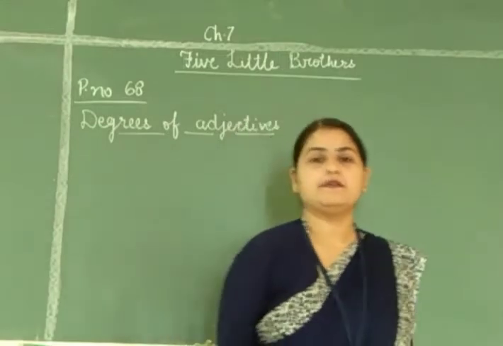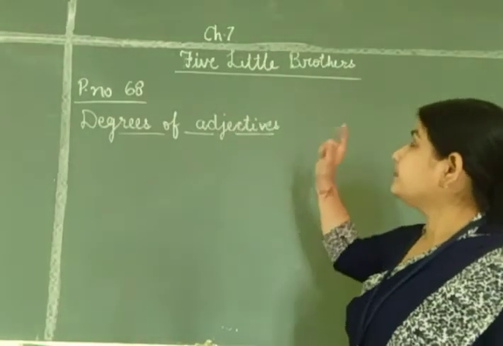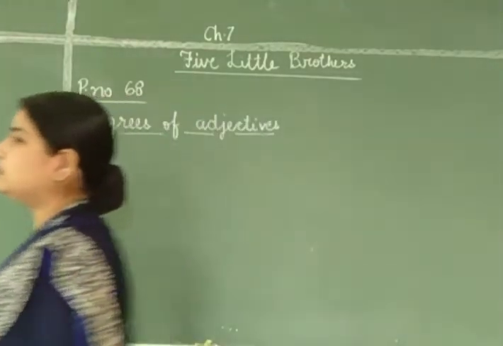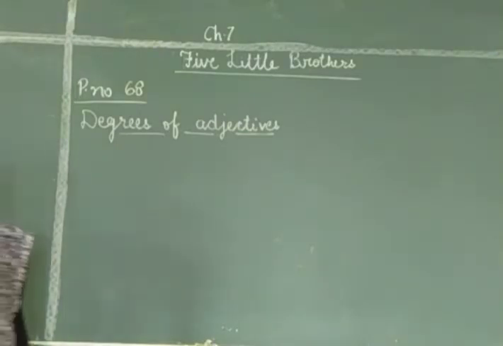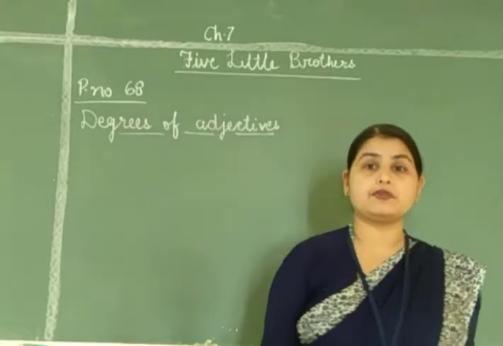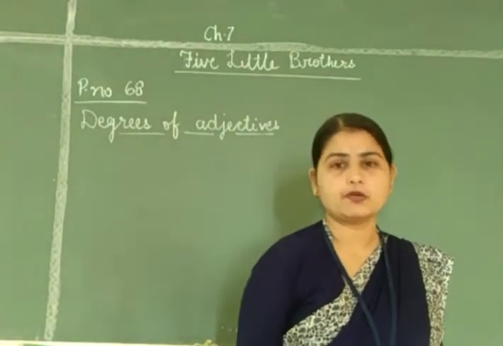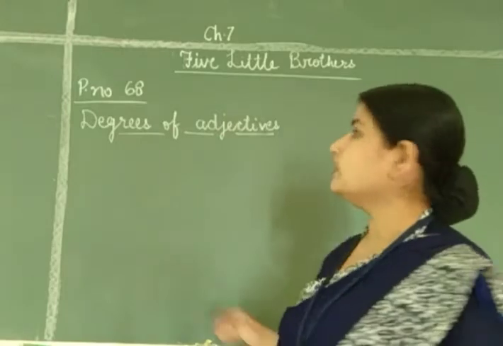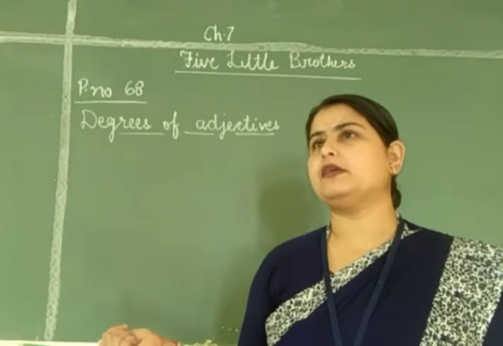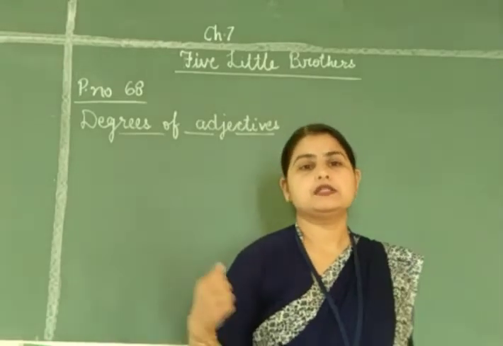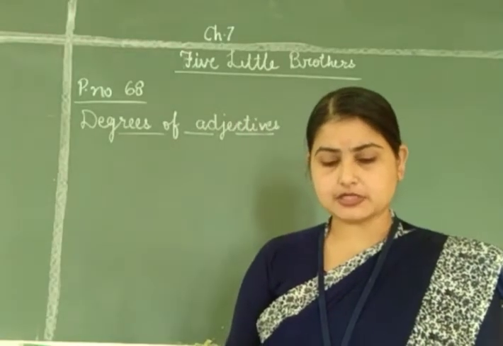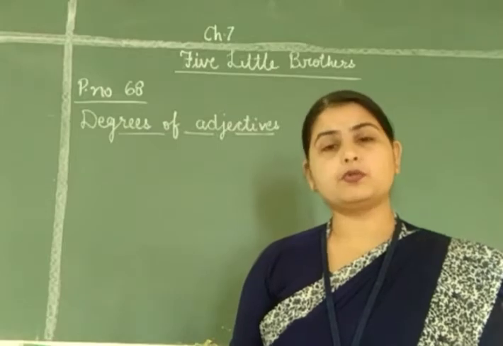So, class 3, we are here in chapter number 7, 5 Little Brothers. The 5 Little Brothers is a poem about 5 brothers. In the poem itself, we got to know that the 5 little brothers were 5 little toes. Okay. And in this poem, we have done the poem. Yesterday we did the oral session of question answers, and now it is the time to do the notebook work.